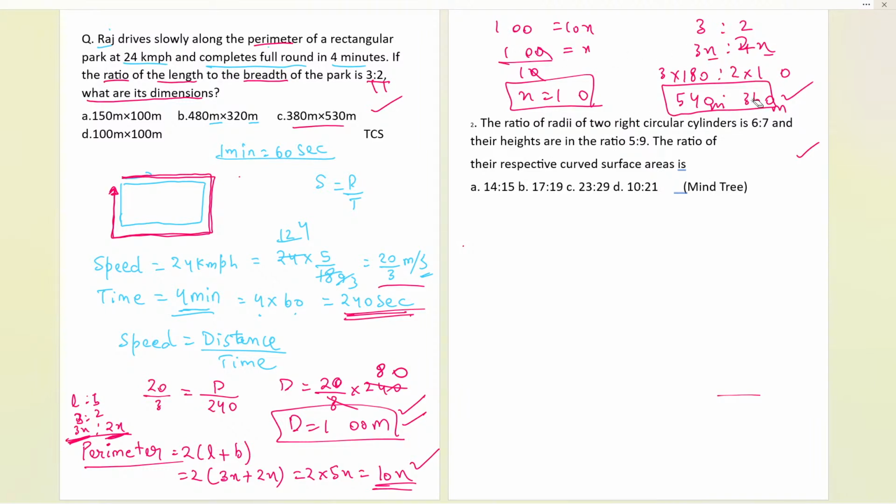That is 180. So here what I will be getting is 160, so 1600 over here, and then 1600 over here. And 160 over here, and then 160. Now we can multiply over here. Now we are getting 480 times 320. So finally we are getting 3 times 160, 480, and here also 360, and 320 over here. Now we are matching with the B option over here. Okay, great. Now tell me the answer of the second part and third part, everybody.